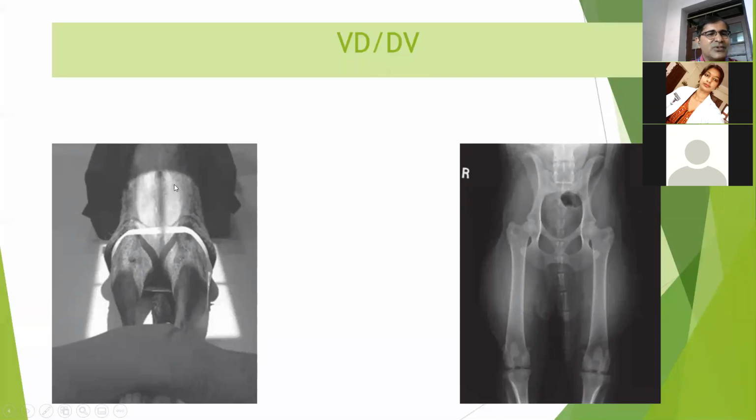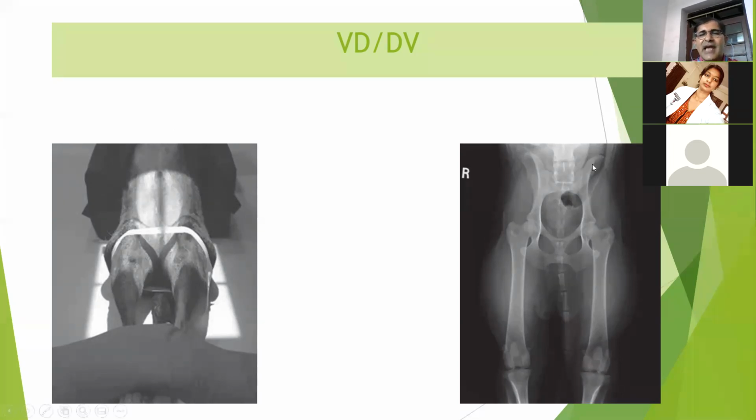So the term we use here is ventrodorsal. If I flip this image, or if the dorsal part or back side we keep up and belly down, then X-ray will fall first on the back and exit through the belly. In that condition, we use the term dorsoventral, right?